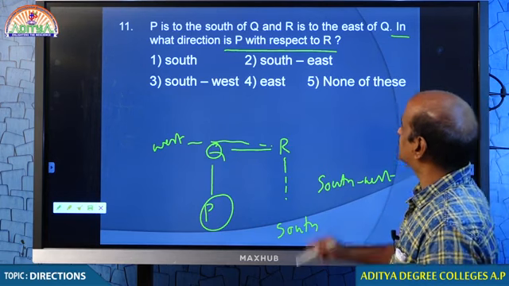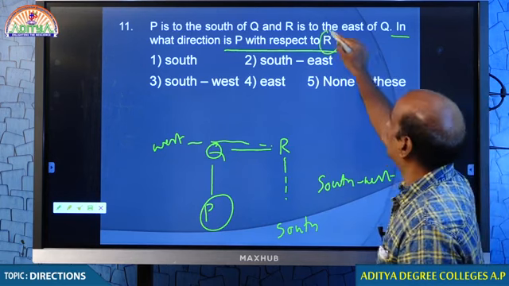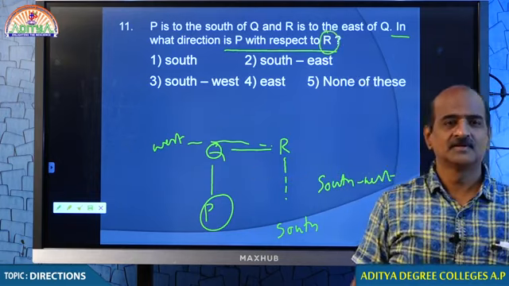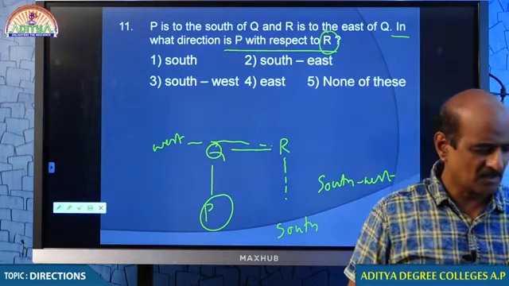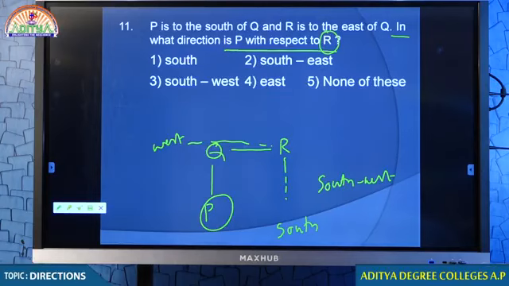In what direction is P with respect to R? Student, you have to see from R. You have to see from R. Your answer must be southwest. Yes, students, southwest is okay.